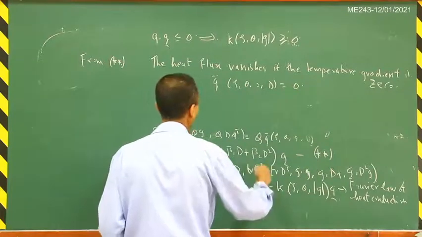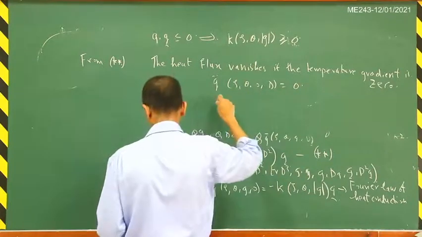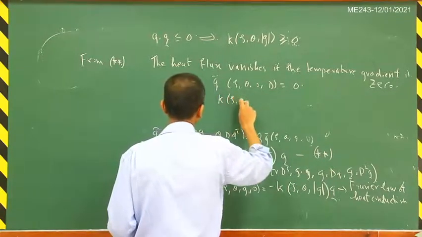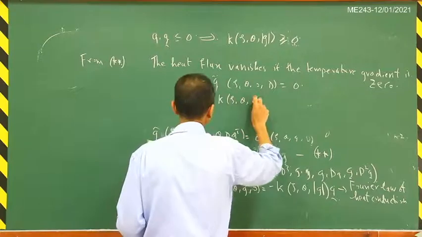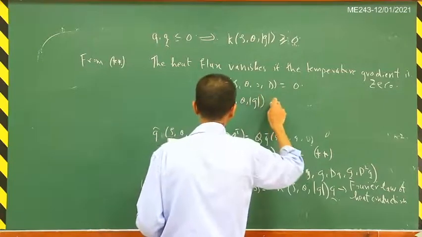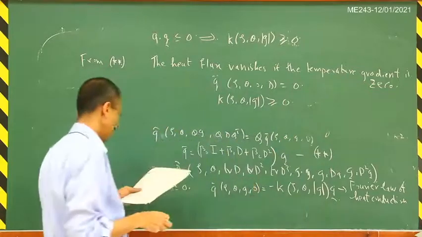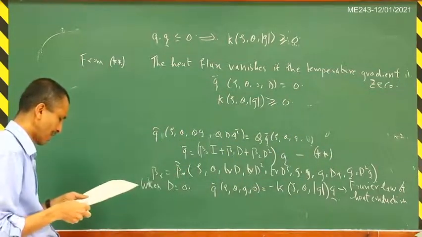this K has to be greater than or equal to 0. So that is another result, that this K of rho, theta, G, this is the conductivity, is greater than or equal to 0. So that also has to be non-negative.